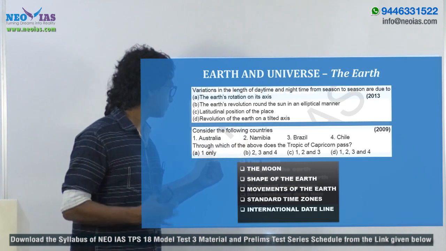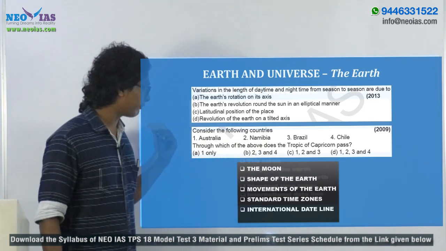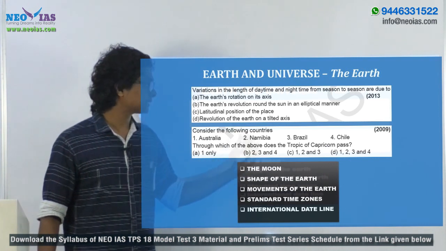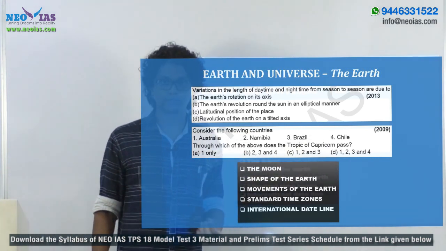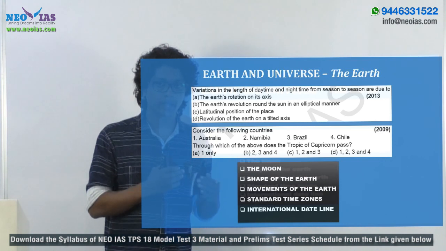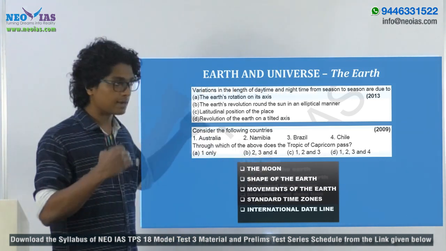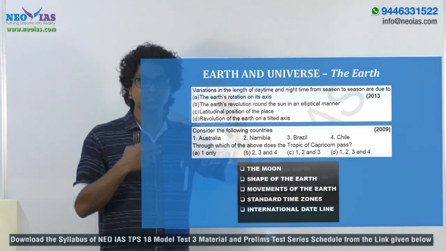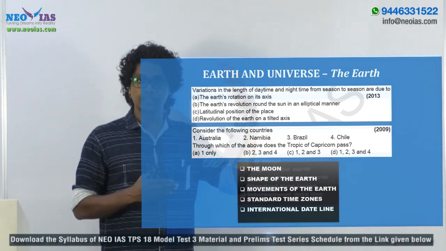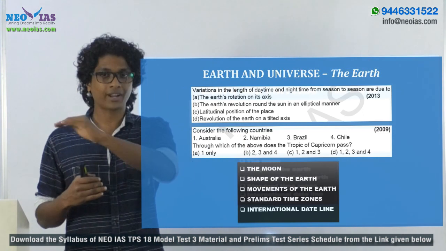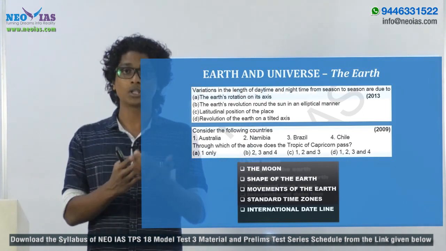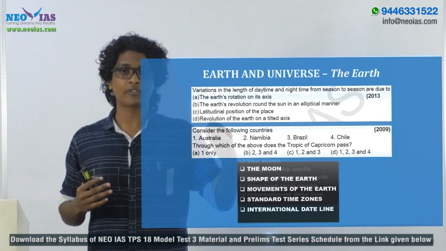So another question, consider the following countries. You are given 4 countries, and through which of the above does the Tropic of Capricorn pass? Okay, so you have to keep in mind, you have to learn by heart the countries through which the Tropic of Capricorn passes, and in a similar manner the Tropic of Cancer. Then the Tropic of Cancer passes through India, right? So you have to be aware of the states through which the Tropic of Cancer passes